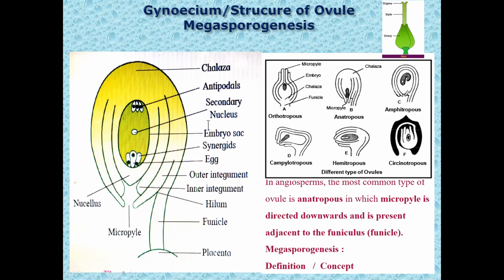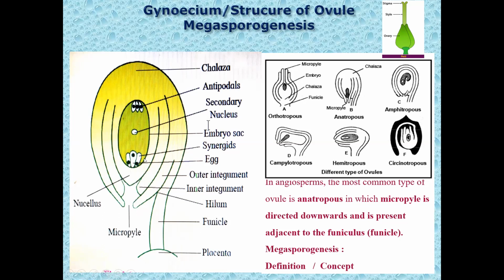They provide nutrition to the growing embryo sac, and ultimately towards the end of fertilization, they disorganize. The secondary nucleus takes part in reproduction. How? Out of the 2 male gametes, one fuses with the egg, and the second male gamete left behind fuses with the secondary nucleus to form the primary endosperm nucleus, which forms the endosperm of the seed. So these are the different functions.